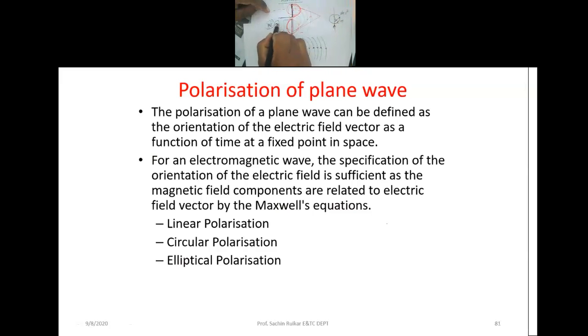Now what happens here? Because of that signal, with the sinusoidal variation here, this pole will be positive, this will be negative. Similarly, what happens when the current propagates there? Sometimes it propagates in this direction, sometimes in that direction. So what does the dipole look like? For the given dipole, at one end the field is in this direction, and at the other end it is in the downward direction. Likewise upward, downward, upward, downward.